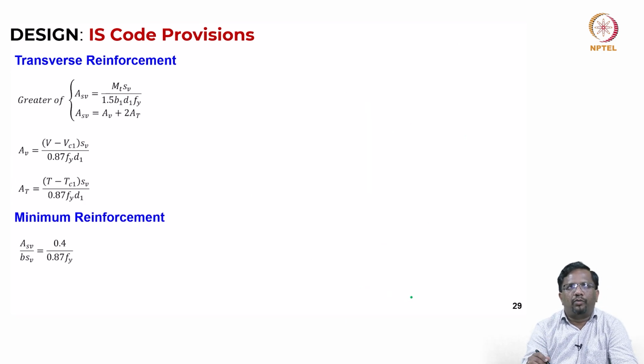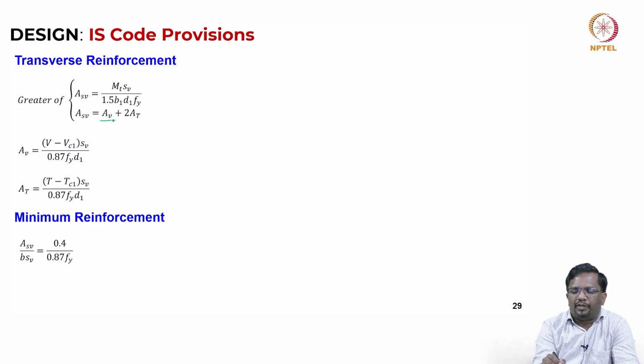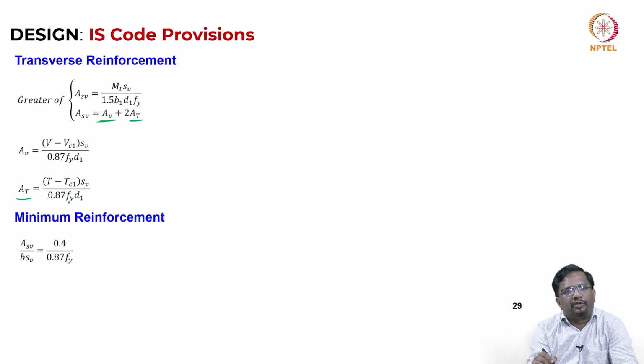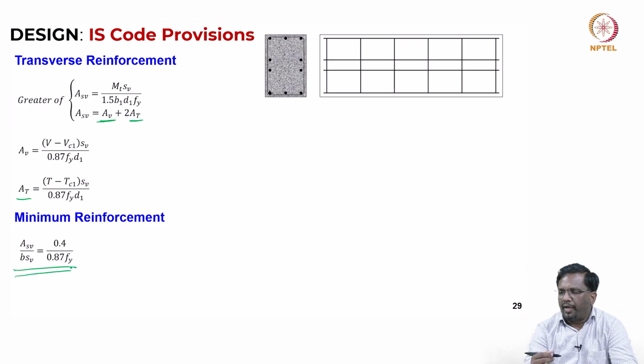Right. Now, what is in terms of transverse reinforcement? Again, as we have seen, Av is the stirrup for shear and At is the stirrup for torsion. Now, you see when I have two legs, the torsion stirrup area will be twice the area that I am providing, right. So, that is the reason we are multiplying by 2 here. Av, the stirrup required for shear, will be (V minus Vc1) into s by 0.87 fy into d1, and At will be (T minus Tc1) into s divided by 0.87 fy into d1, right. Now, what is the minimum reinforcement? Same thing that is applicable for shear, 0.4 by 0.87 fy.